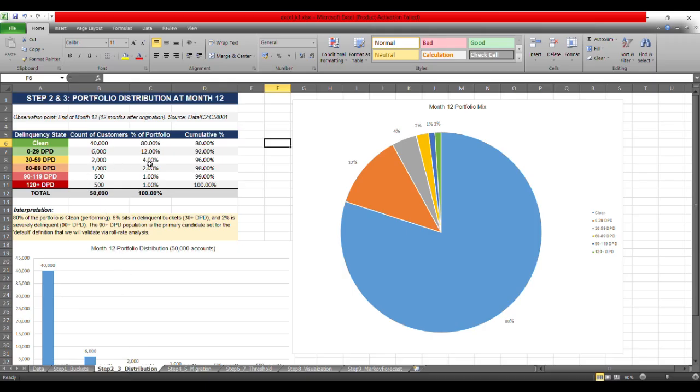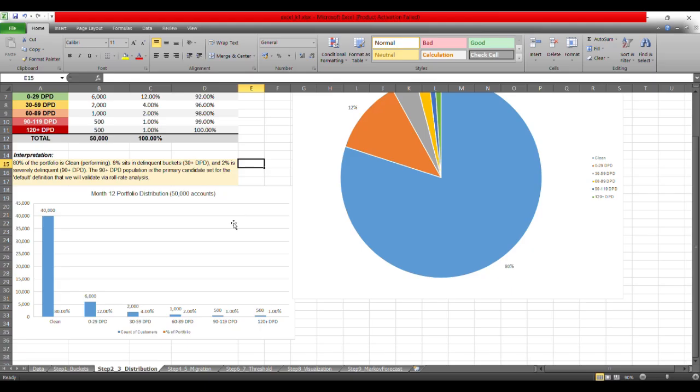Approximately 8% is genuinely in the delinquency buckets, the 30 plus DPD buckets, from where the medium riskiness gets started. And only 2% are severely delinquent.